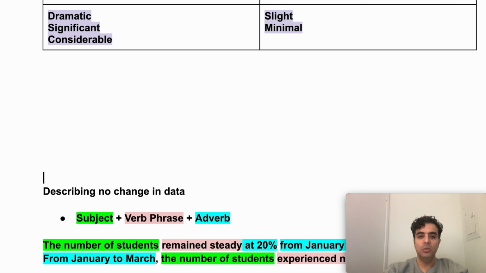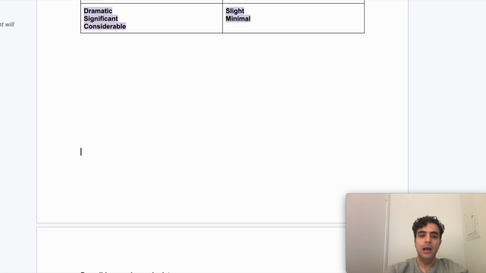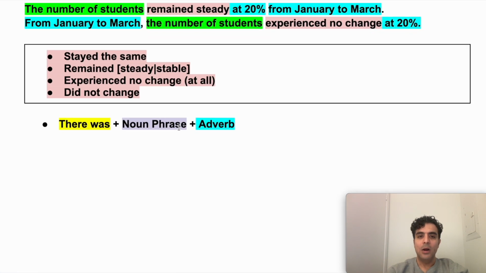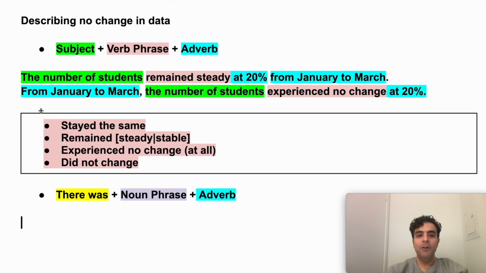So let's push this all down to a fresh page, and then from there we'll see how we can paraphrase our structure from the verb phrase structure here to the noun phrase structure as seen here. Okay, let's try to do this. The first sentence says the number of students remained steady at 20% from January to March.